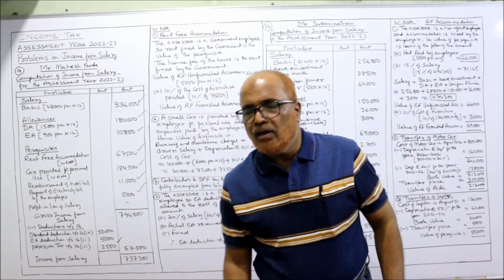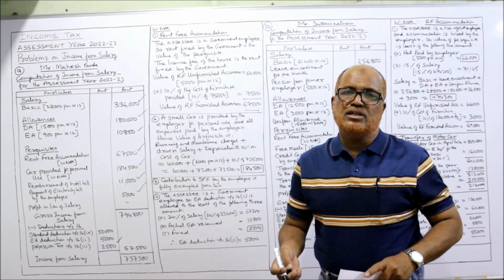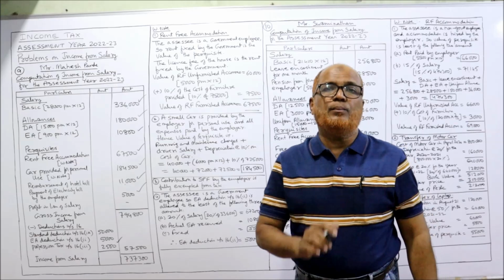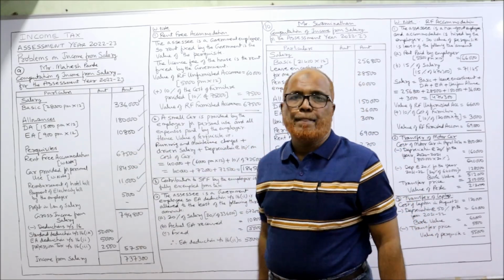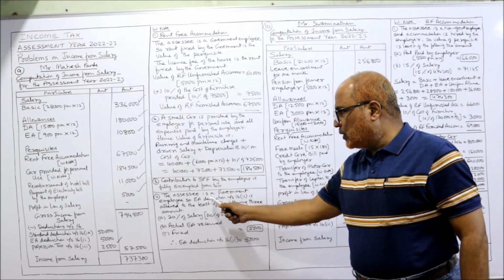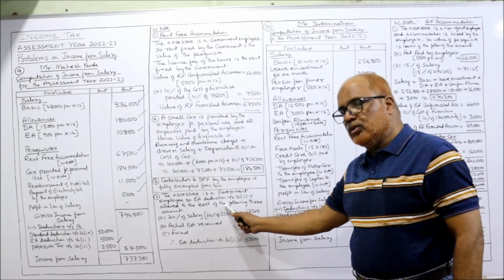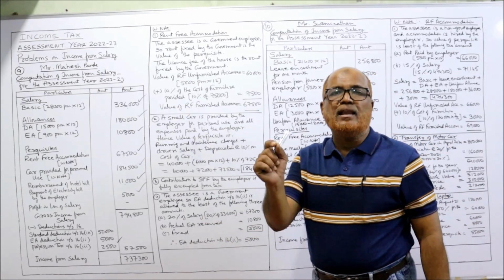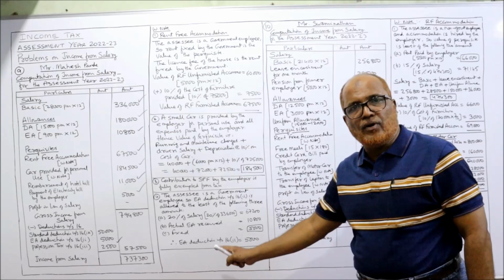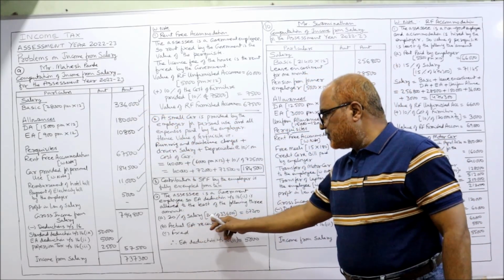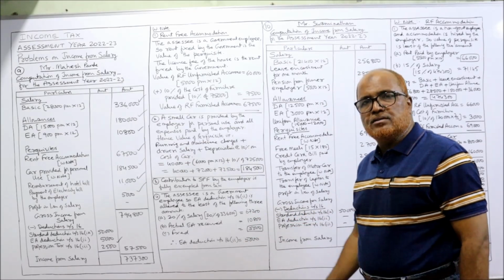Now, HRA deduction under section 16.2. The assessee is a government employee getting HRA, so HRA deduction will be allowed. Under section 16.2 it is allowed to the least of the following three amounts. 20% of salary. Salary means only basic for HRA. So basic 3,36,000. 20% of 3,36,000 is 67,200.